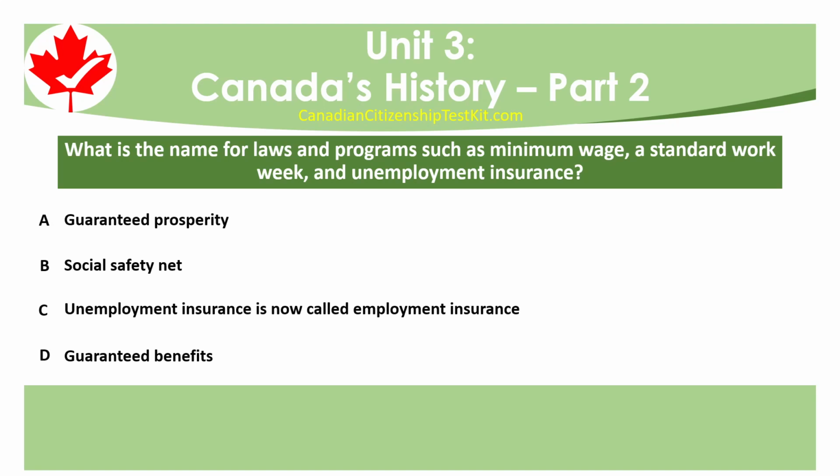What is the name for laws and programs such as minimum wage, a standard work week, and unemployment insurance? A. Guaranteed prosperity. B. Social safety net. C. Unemployment insurance is now called employment insurance. D. Guaranteed benefits.